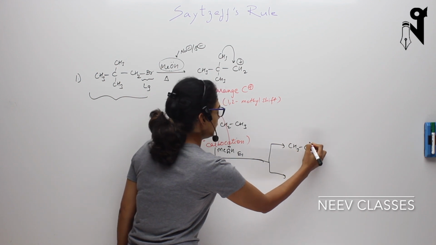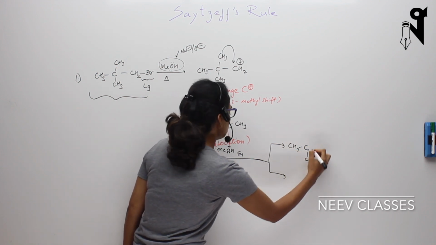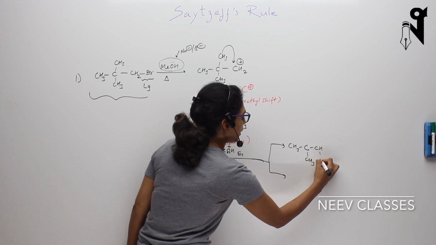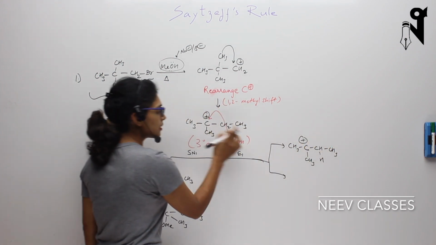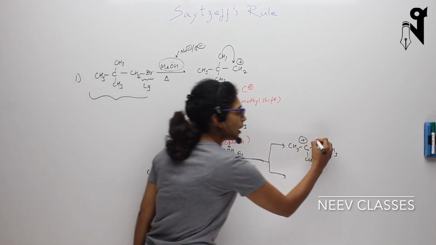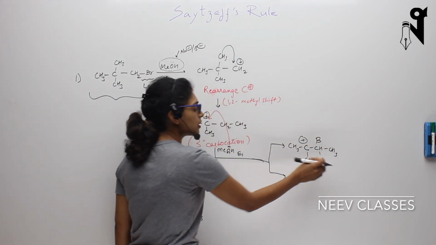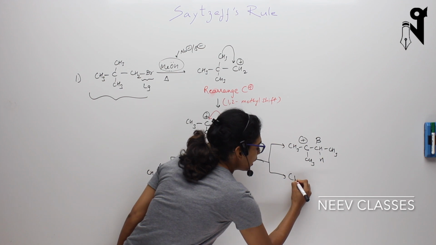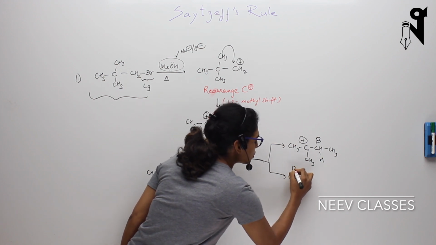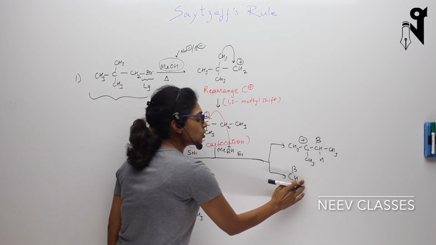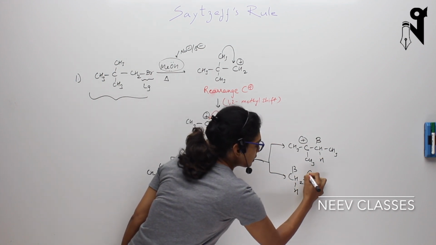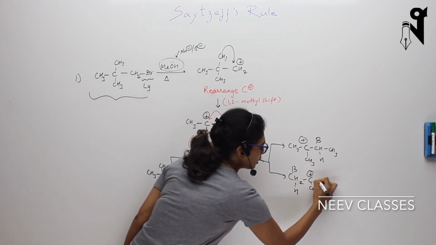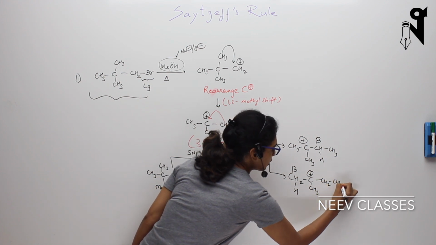I can write this CH2 as CHH. This is my beta hydrogen, so this is my beta carbon. Another beta hydrogen I have on the adjacent position here. So this CH3 can also be written as CH2 hydrogen, C plus, CH2 and CH3.